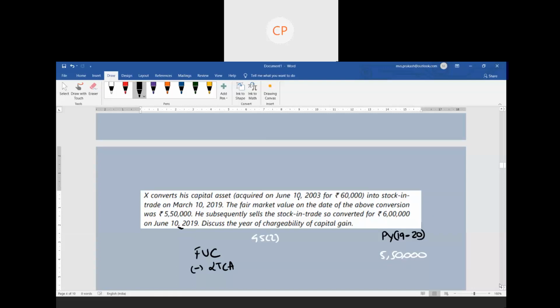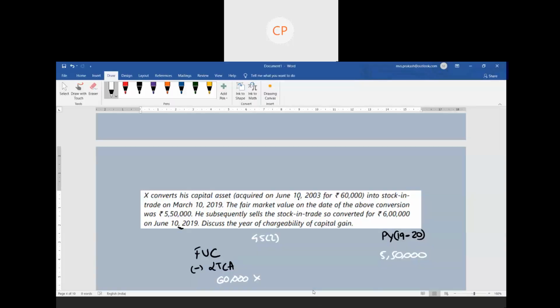At what cost has he acquired? He has acquired the asset at a cost of 60,000. When the conversion happened? The conversion into stock in trade on March 10th 2019. So you need to provide the indexation till March 10th 2019.